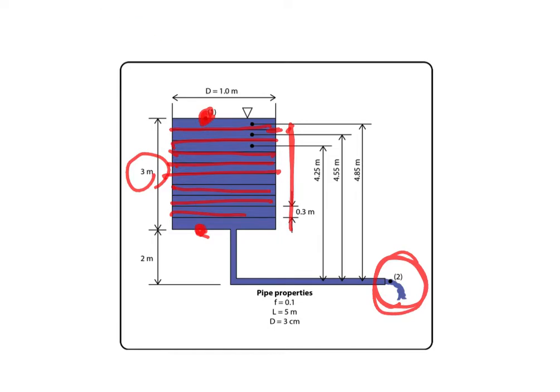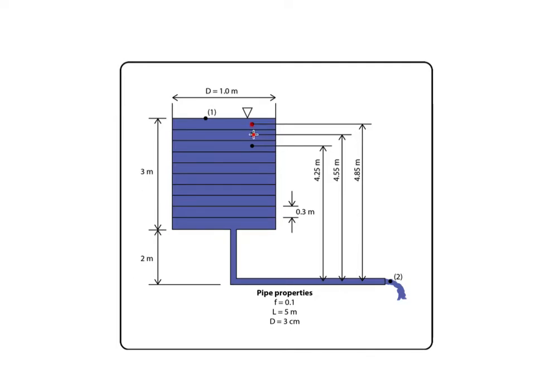After we divide it into 10 equal volumes, we mark the center point of each volume. For example, here the height becomes 4.85, here is 4.55, and this is 4.25. So the distance here is 3 meters divided by 10, so the height is 0.3 meter.